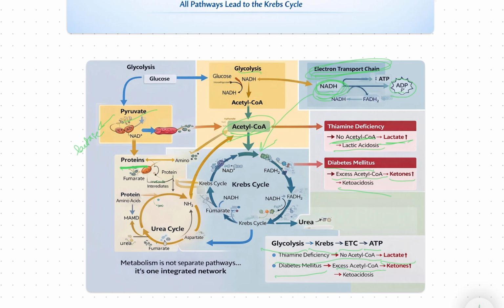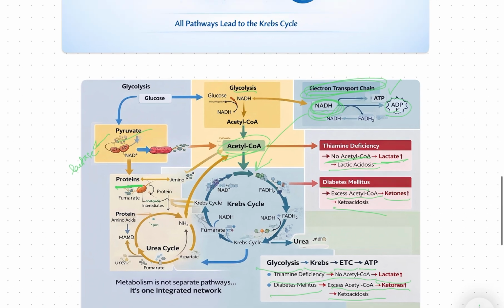In diabetes mellitus, there is excess acetyl-CoA which converts to ketones and causes ketoacidosis. In cyanide toxicity, the ETC is inhibited, so there is no energy production, and it is toxic to cells. And in hyperammonemia, the urea cycle fails and the ammonia accumulates, so that reduces the Krebs cycle activity. So all the pathways are interconnected. It's all about understanding the connections between the pathways.